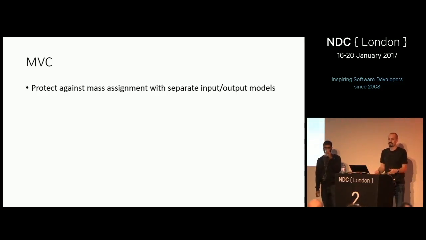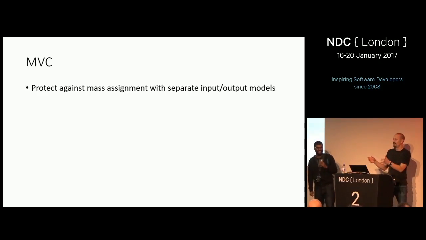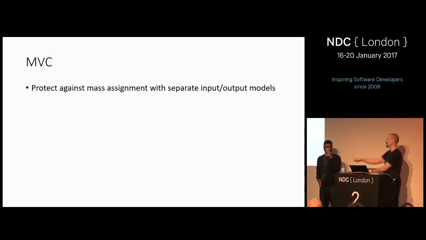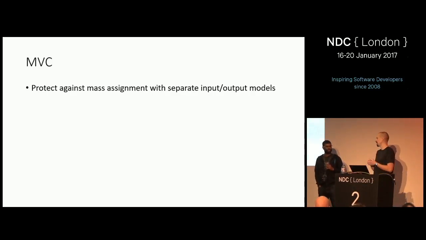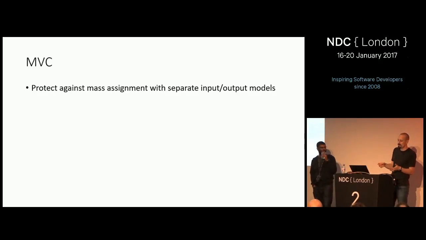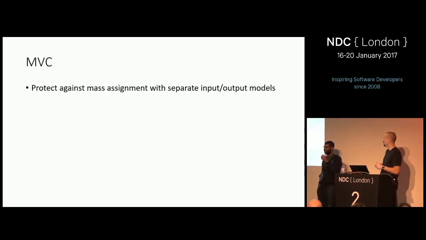Usually the progression is you start out, you watch a demo from four years ago that Scott Hanselman did, or me, or you, and you say, oh, look, it's so easy. You create a class, it scaffolds out the database, it scaffolds out the front end, go home, right? And you go, okay, well, this isn't good. So then you create a view model, and you use a single view model for both the reading part of the form, or the API, and the writing part. And then over time, you realize, maybe I should really have a separate model for handling the input, and then one for the output. That's the ultimate realization of this.